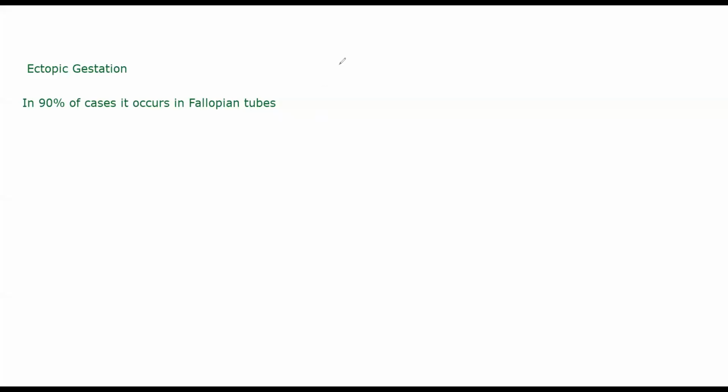Now, there are a few predisposing factors that might cause ectopic gestation. Those include pelvic inflammatory disease, also abbreviated PID.